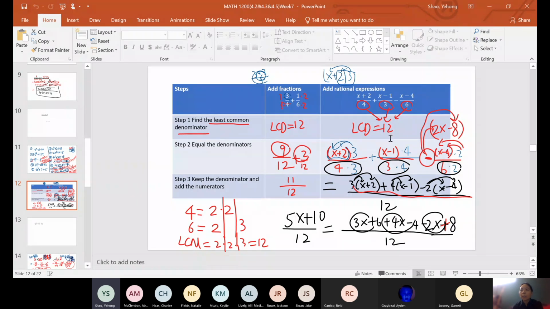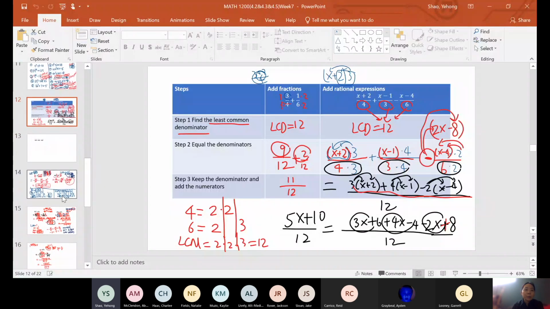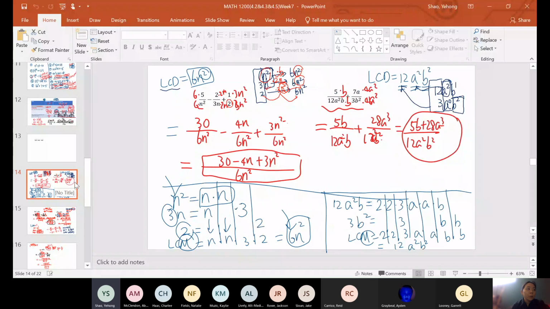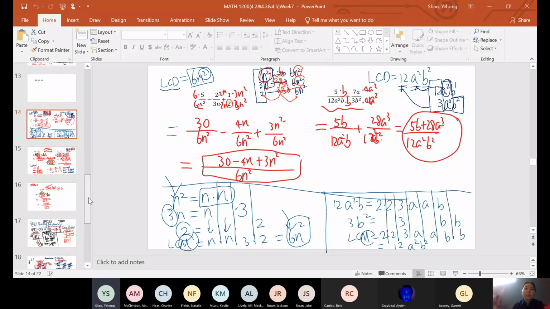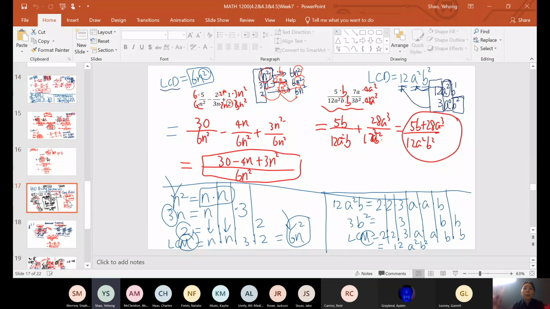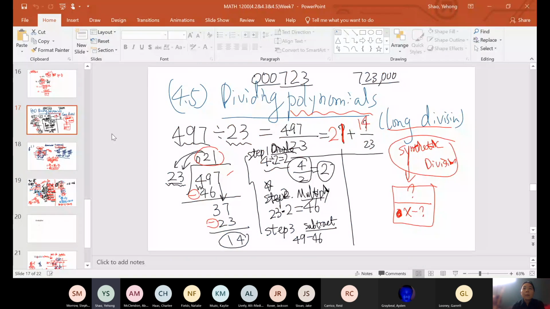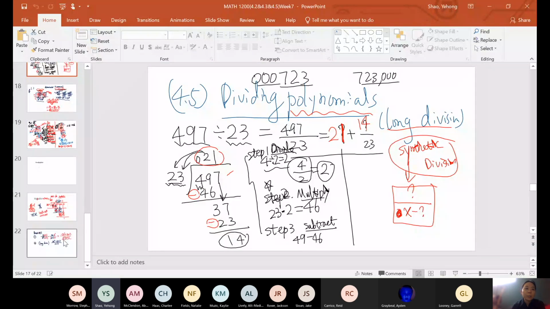You find the least common denominator, get equal denominators, and add the numerators. The only thing that might be a little bit new is how to find the least common denominator if we have variables. We did talk about that, and the process is very similar to looking for the LCM of numbers. Then we also talked about division, how to divide polynomials using long division. So these are the 3 types of questions we discussed.